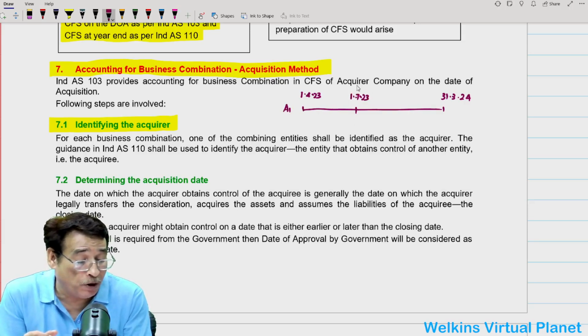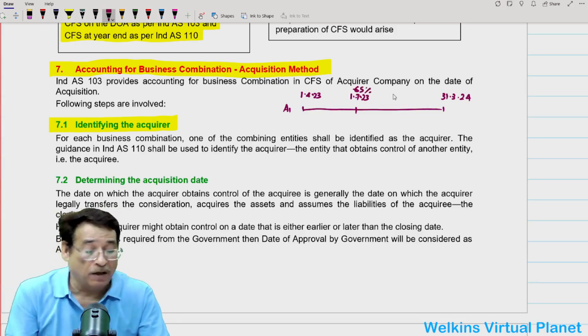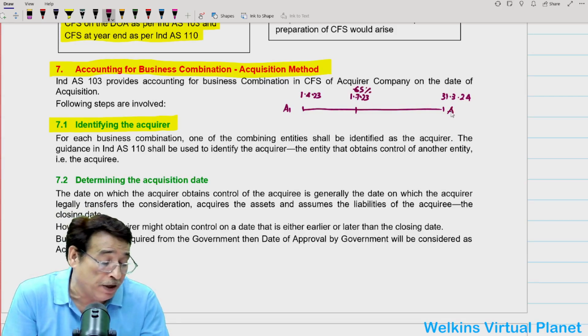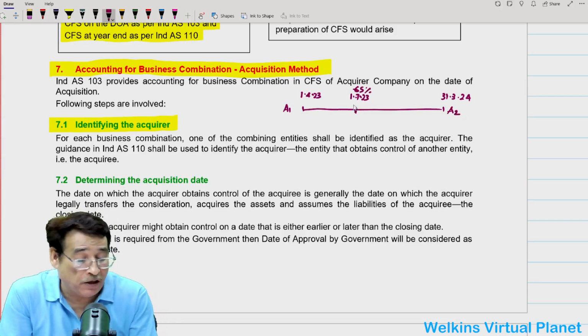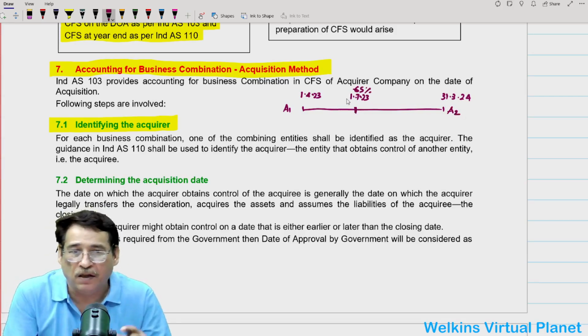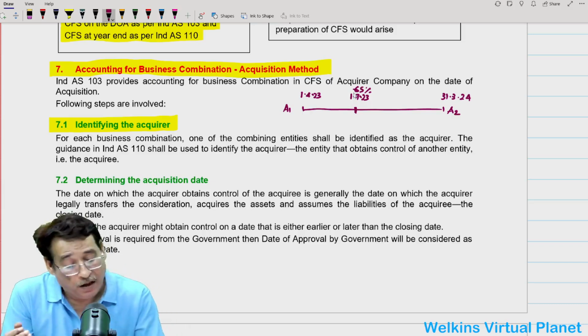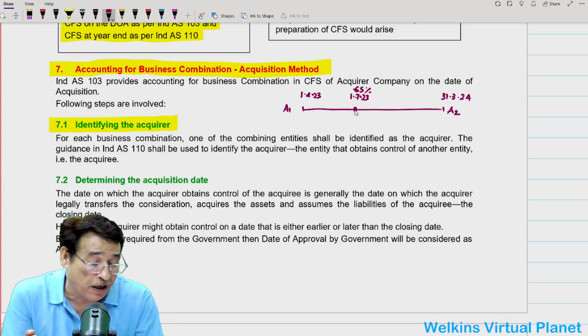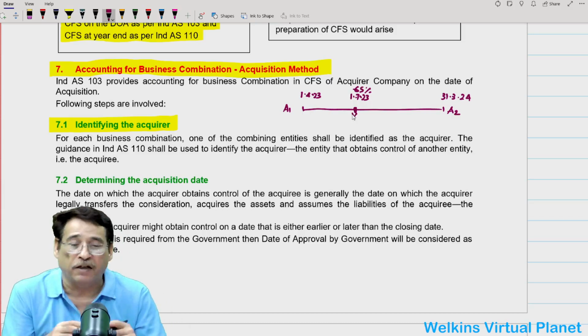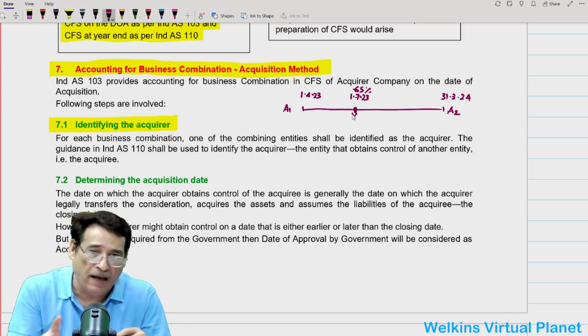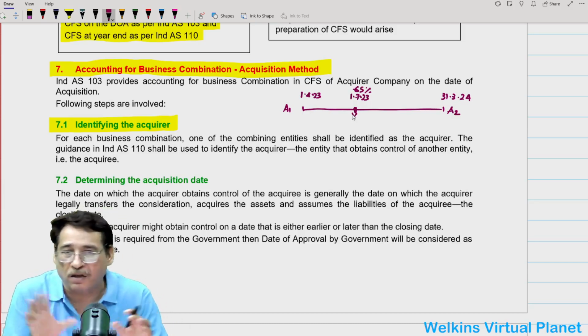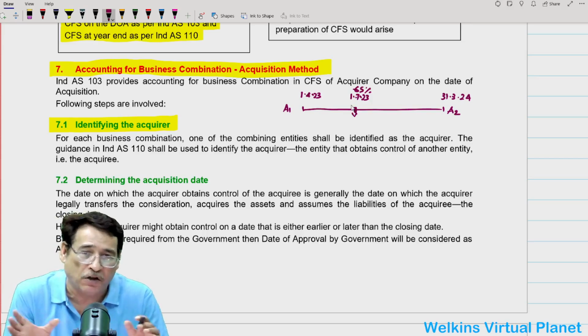It got control because it acquired, let us say, 65% stakes in this particular entity. Let us say this is the A2 entity. So on this date, we acquired 65% stakes in A2 Limited. Quite obviously, on this particular date, it would be said that company A1 has got the control. Is it clear to you? And this date will be termed as date of acquisition.